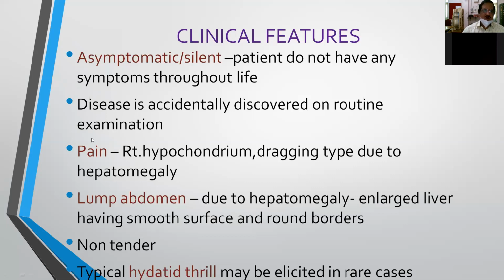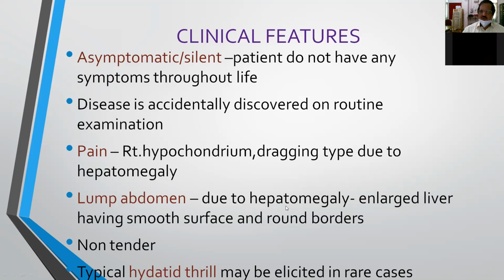And in case of a large cyst, there is pain in the right hypochondrium, that is, a large hydatid cyst occupying almost 30 to 50% of the right lobe of the liver, then it produces a dragging type of pain because of the enlarged liver and because of the weight of the cyst. And on clinical examination, you may find hepatomegaly, that is, all clinical features of hepatomegaly are present.